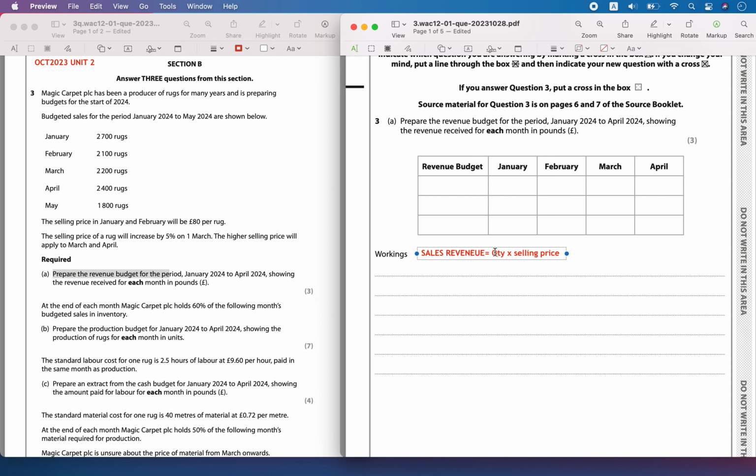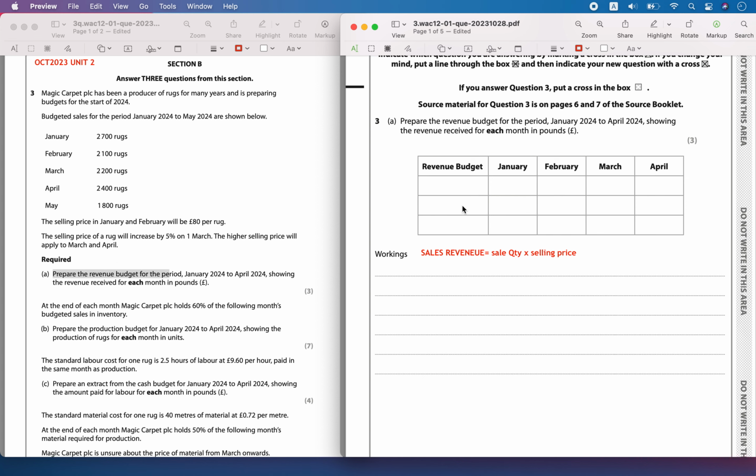Now the general formula for any sales revenue is the sales quantity, the number of rugs sold, times the selling price. At what price are you going to sell? This is the general formula. Now we have to prepare the revenue budget for Jan, Feb, March, April.